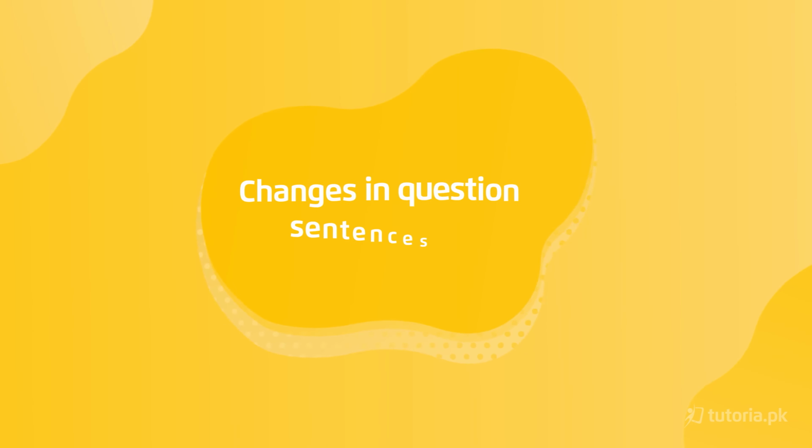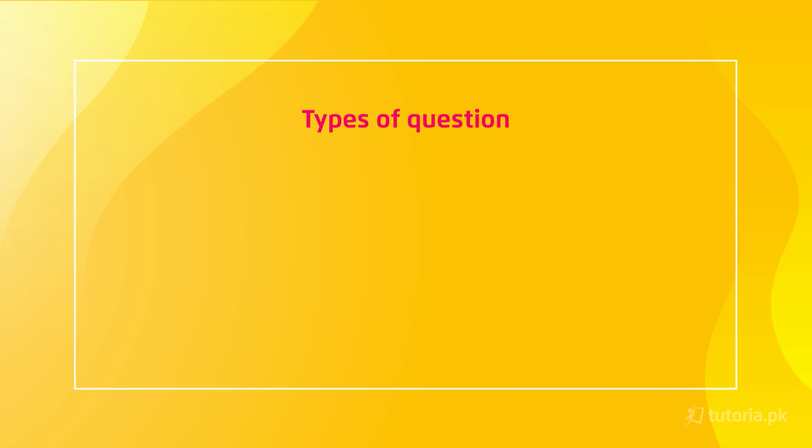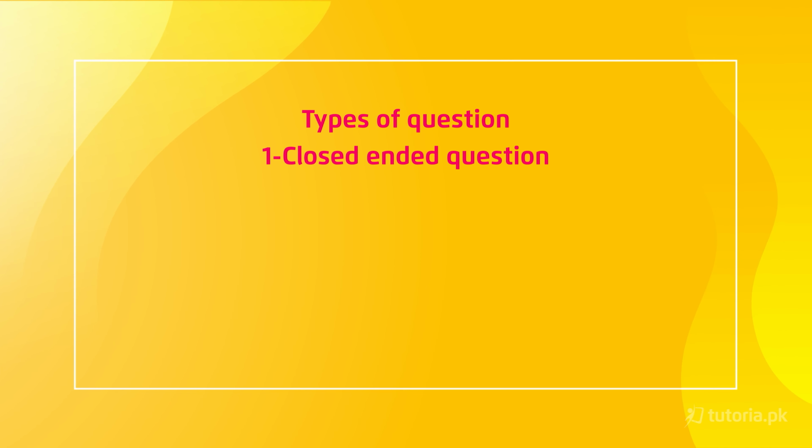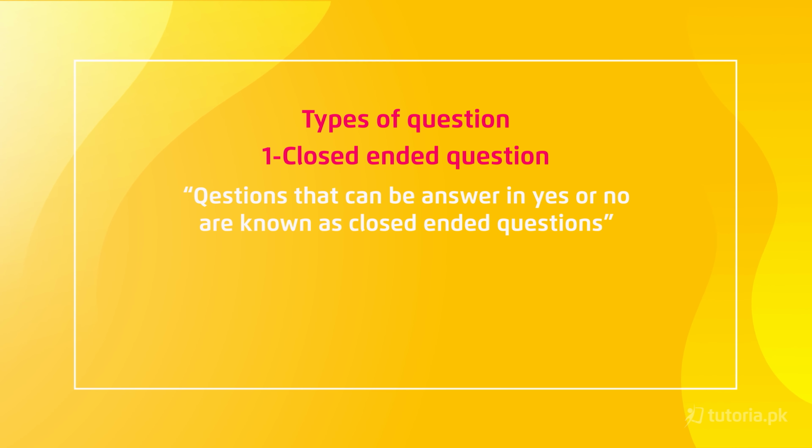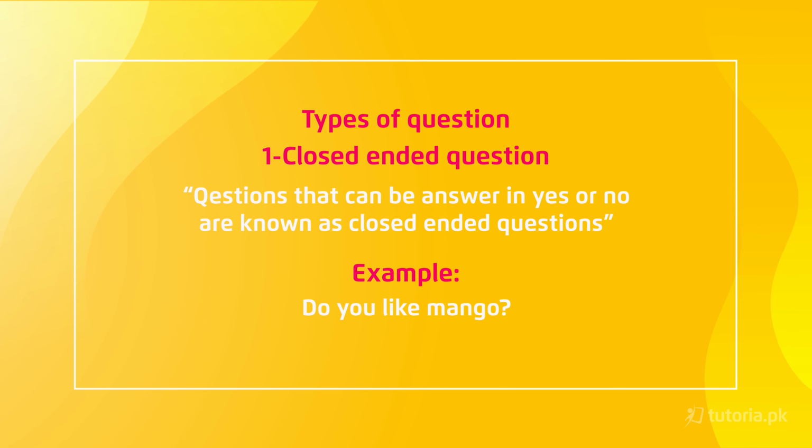Students, we have seen the changes which should be made in the tense of the direct speech. Now we are moving towards the question sentences. First of all, there are two types of question sentences: closed-ended and open-ended questions. Questions which can be answered in just yes or no are closed-ended questions. Like, do you like mango? You can answer this question in just yes or no. These are known as closed-ended questions.